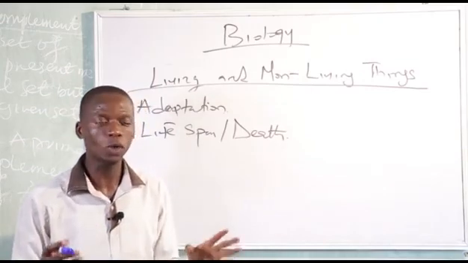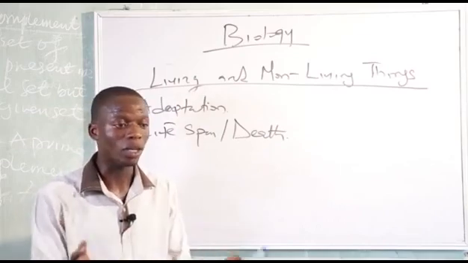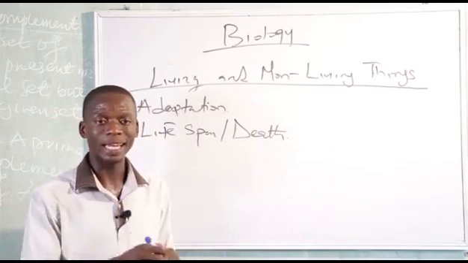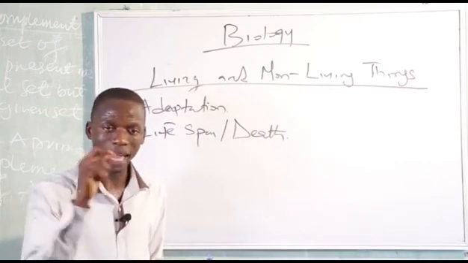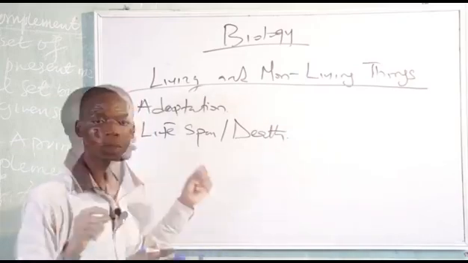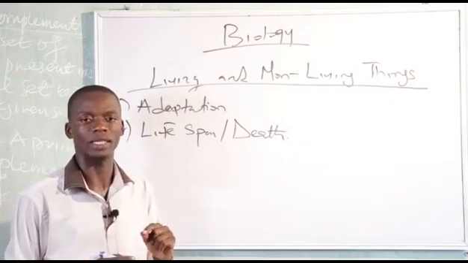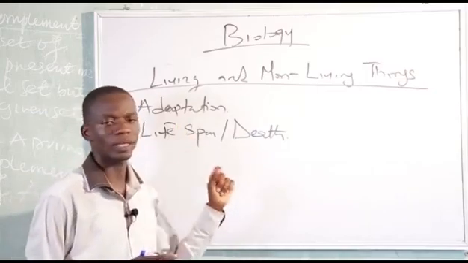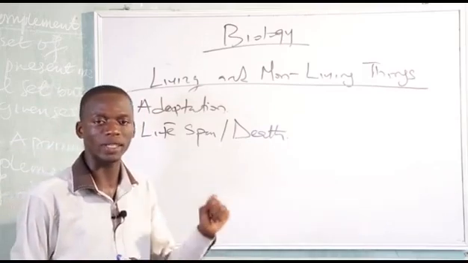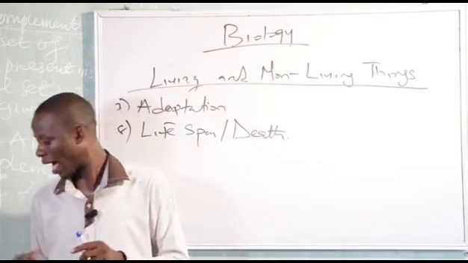So please, I just want us to know that when someone faints or is in a state of coma, don't just carry the person and start looking for where to bury. We need to employ the knowledge of medical personnel to test vividly, maybe the heart is no more beating. An average human being breathes 72 times in a minute. Take note, 72 times in a minute. So death is the end of life and is one of the characteristics of living things. Now we are going to talk about the differences between plants and animals.